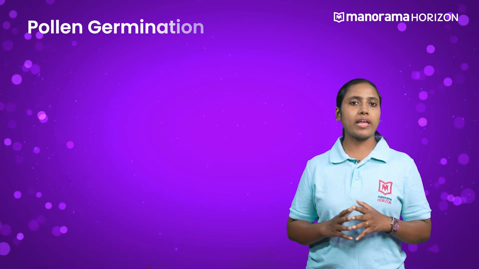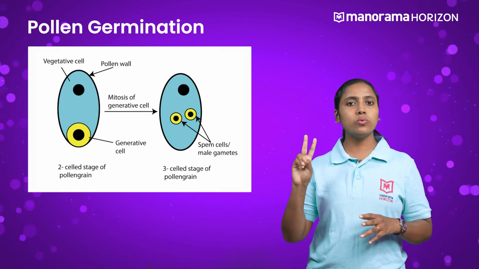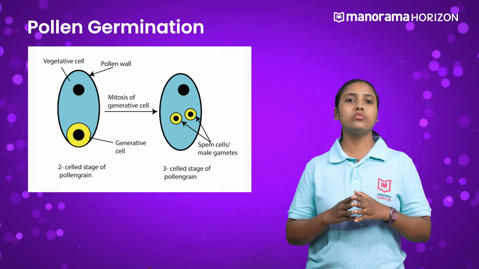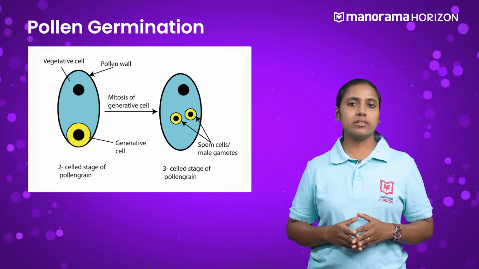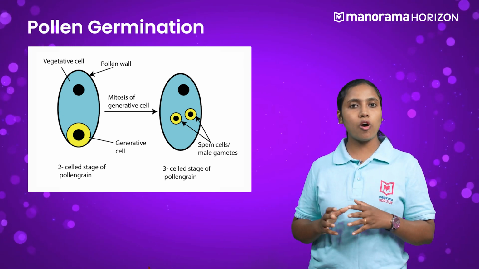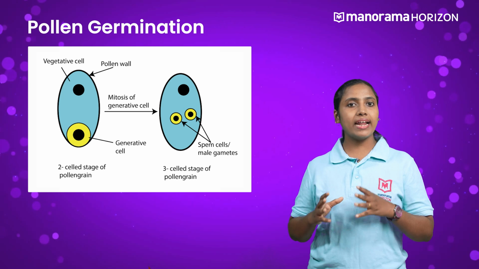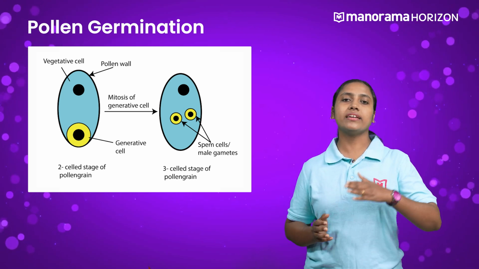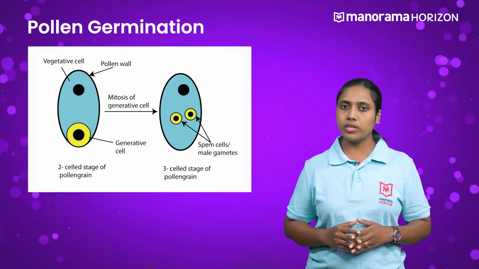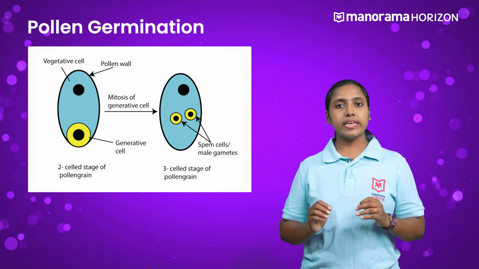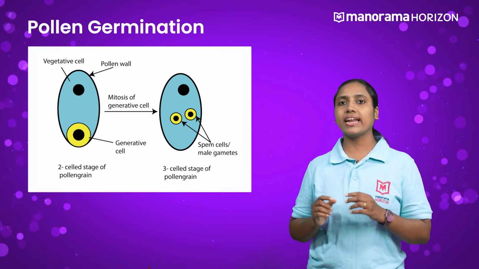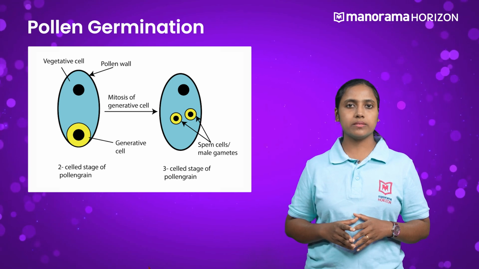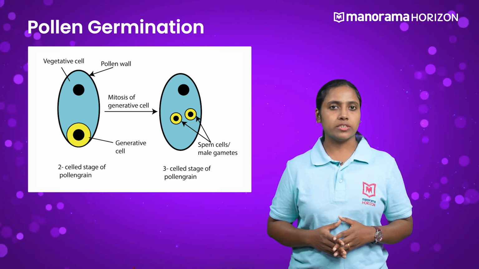Here, you should know that the generative cell of a two-celled pollen grain divides to form two male gametes. This division occurs when the pollen tube is formed on the stigma, and then the male gametes are carried to the ovule by the pollen tube. In the case of a three-celled pollen grain, the pollen tube is already carrying the two male gametes. Here, you might ask a question.